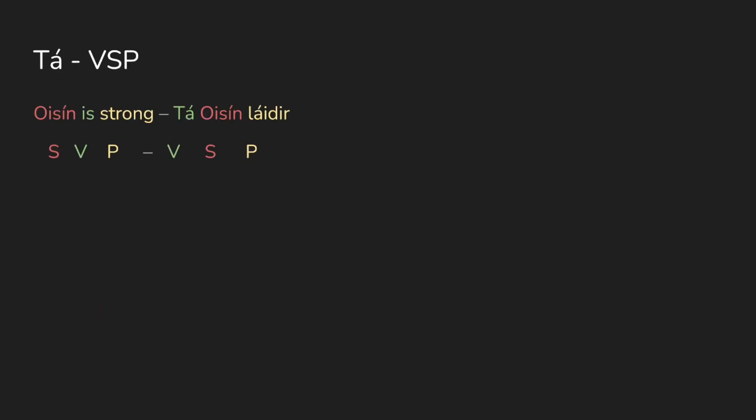The order is similar for bí, the verb to be, where the verb is at the start, then the subject, and then the predicate. The predicate is just a name we have for the information or the description about the subject. So for example, Oisín is strong. Strong there is the predicate. Tá Oisín láidir. The verb comes at the start, then the subject, then the predicate.